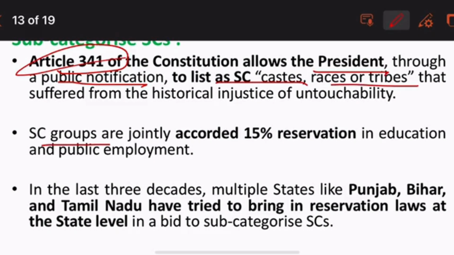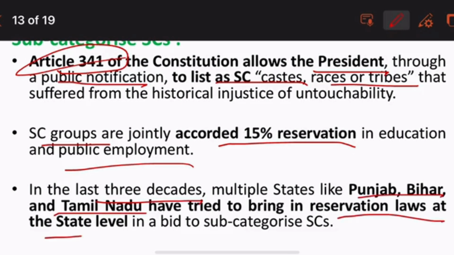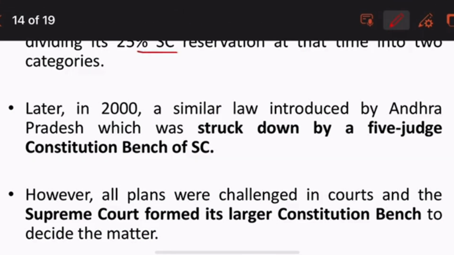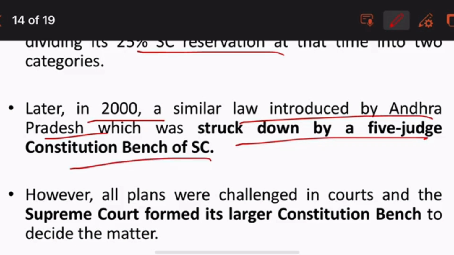SC groups are jointly accorded 15% reservation in education and public employment. In the last 3 decades, multiple states like Punjab, Bihar and Tamil Nadu have tried to bring in reservation laws at the state level. In 1975, the Punjab government issued a notification dividing its 25% SC reservation. Later in 2000, a similar law was introduced by Andhra Pradesh, which was struck down by a 5-judge constitution bench of the Supreme Court.